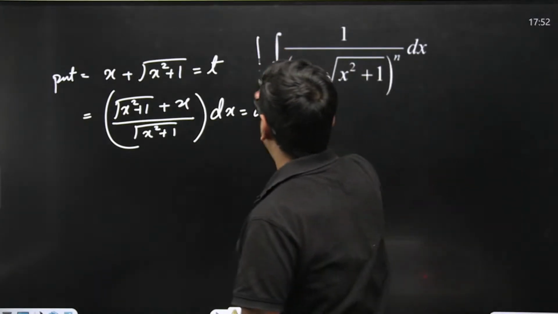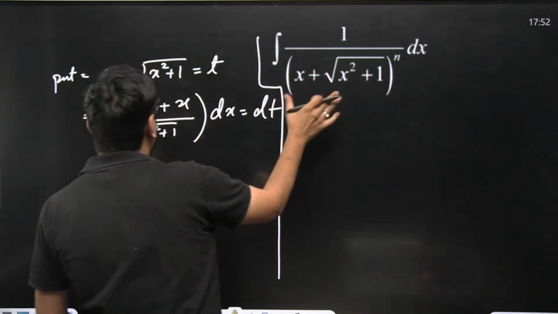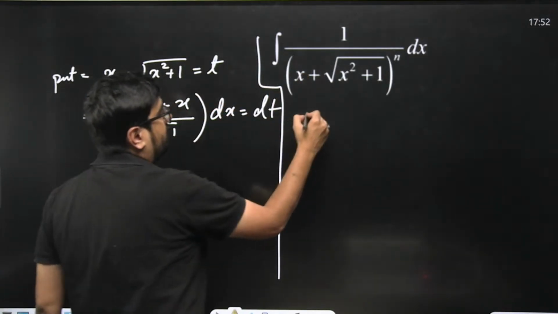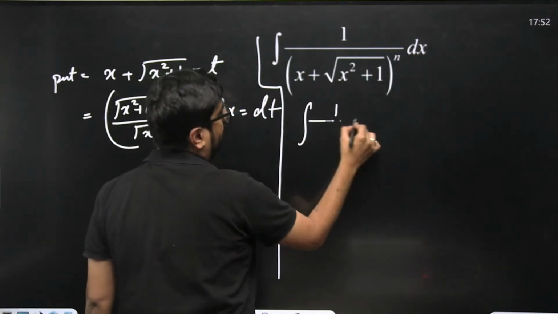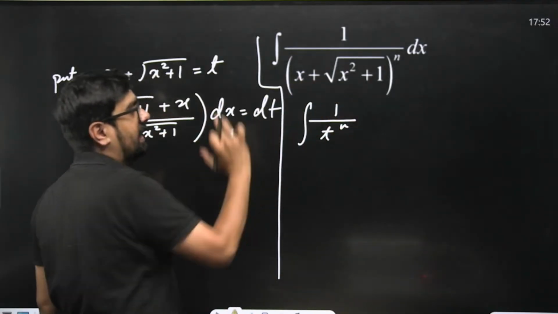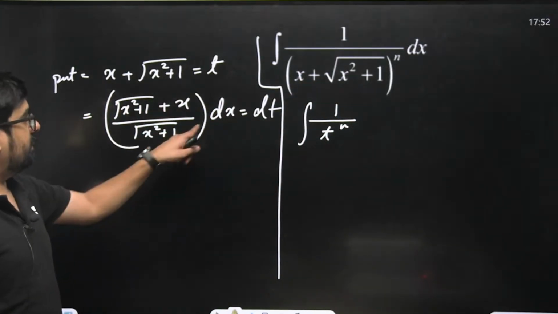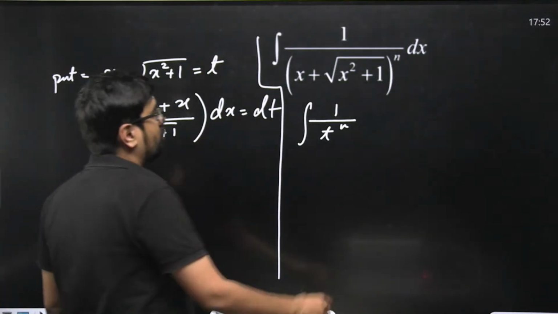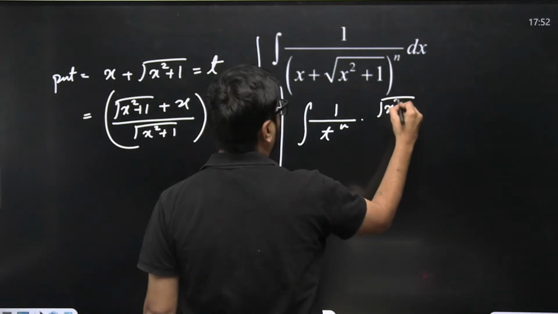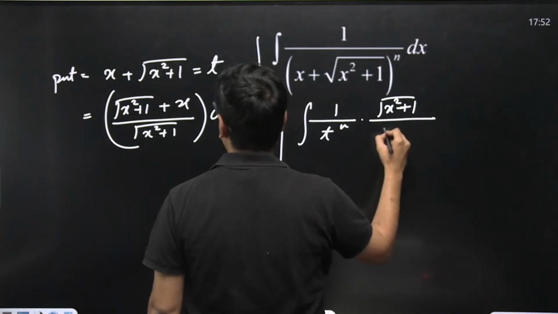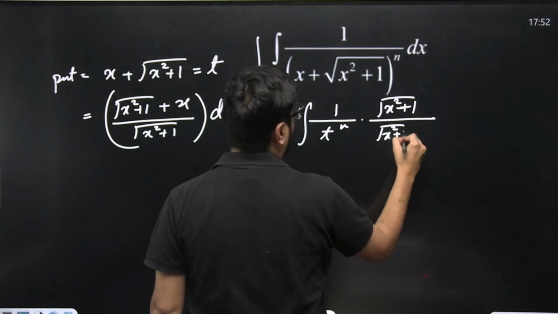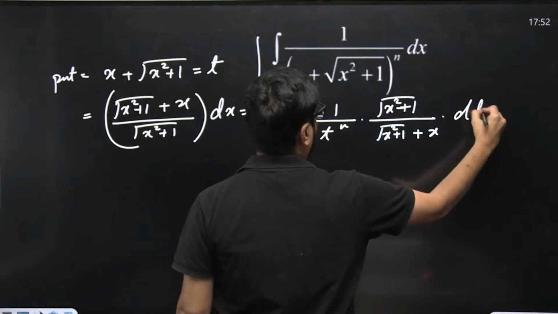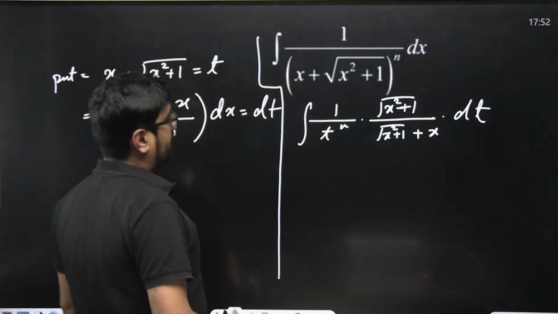Now, towards our problem. This thing we have taken as t, right? So the integral of 1 by t to the power n, this entire thing we have taken as t. What will dx become? Dx will become this divided by this into dt. So we'll have root of x square plus 1 divided by root of x square plus 1 plus x into dt. Right?